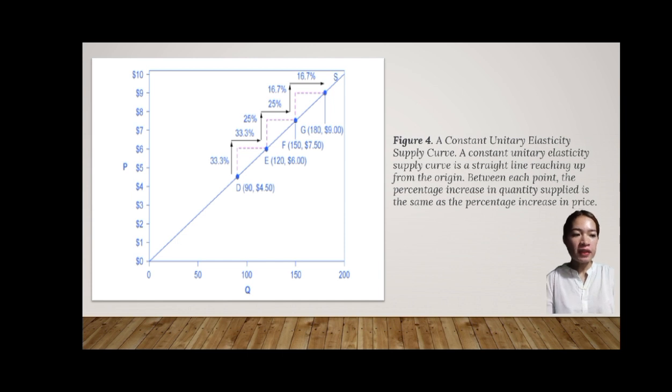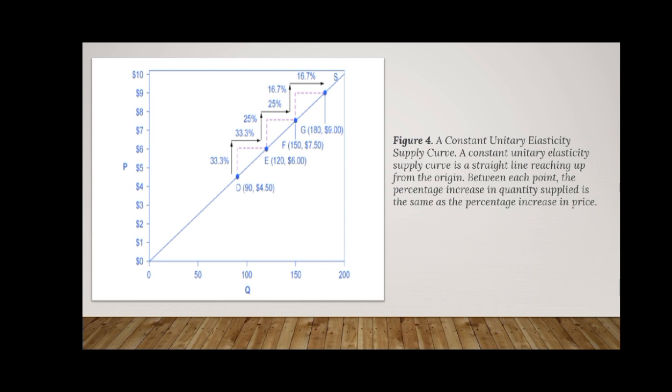In Figure 4, from B to E to F and to G on the supply curve, each step of $0.50 ay pareho sa ganap na halaga. However, sa halaga ng porsyento, ang mga hakbang ay bumababa mula sa 33.3% hanggang sa 25% hanggang sa 16.7%.